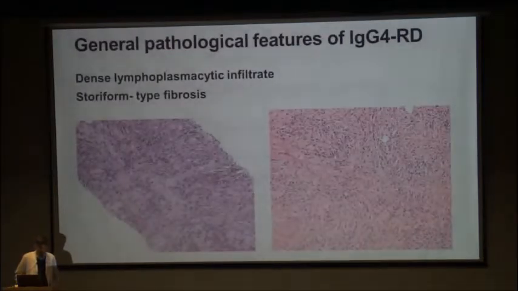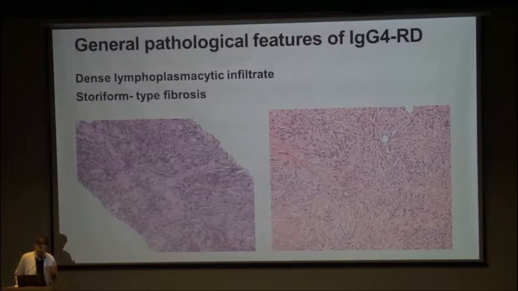Now, since this is a systemic disease, in the next 3 slides, let us recapitulate the general pathological features of IgG4 related disease. And these pathological features are the sine qua non of this disease occurring in any organ. So the first is the storiform type fibrosis, which we have all seen. What is this?